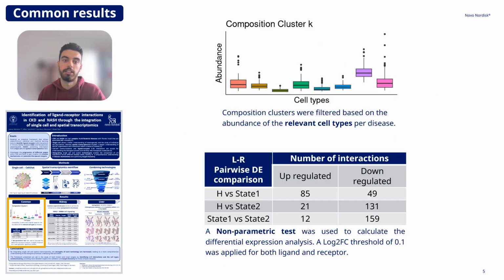This slide is just to clarify steps in the workflow. The box plot shows the proportion of the cell types within a compositional cluster. In order to remove noise, not all the compositional clusters were taken, only those with high proportion of the relevant cell types depending on the disease were kept. The table is an example of the differential expression analysis. A ligand receptor pair is up or down-regulated if both genes are differentially expressed in the same direction. This ensures we only give the more promising targets.